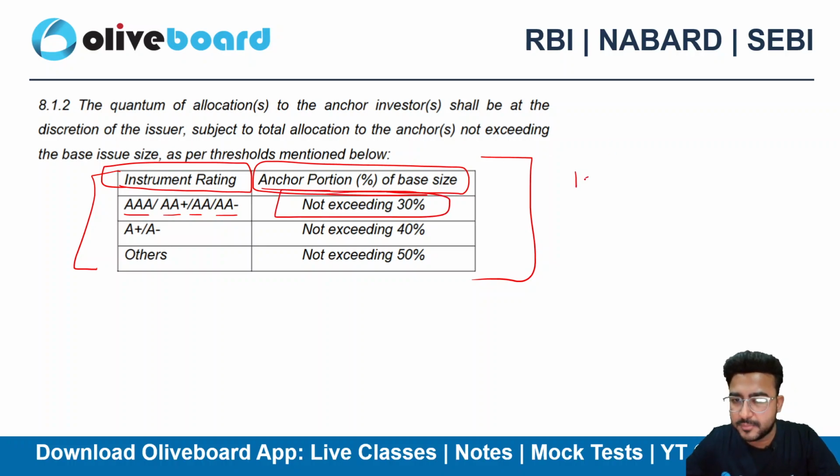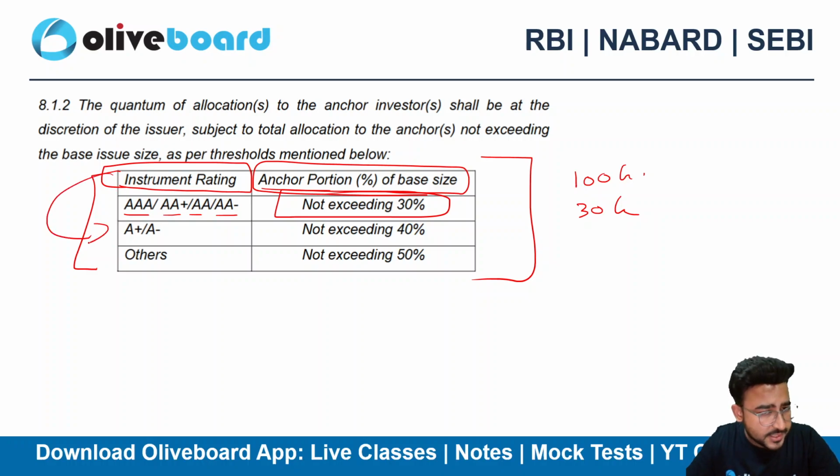Let's suppose my base issue is 100 crore, then 30 crore maximum here. If the instrument rating is A plus or A minus, then 40 crore, 40%. If below that, then 50%, 50 crore, right?